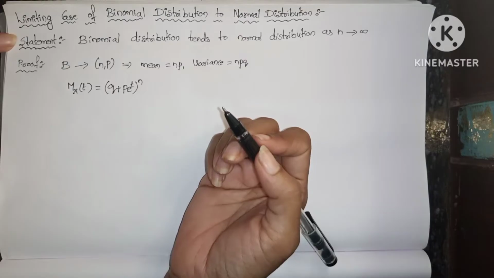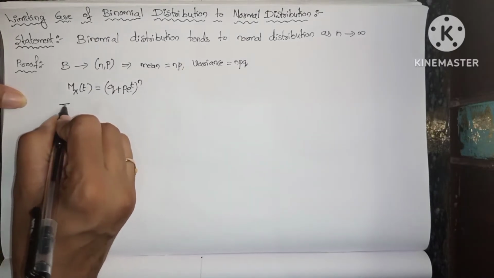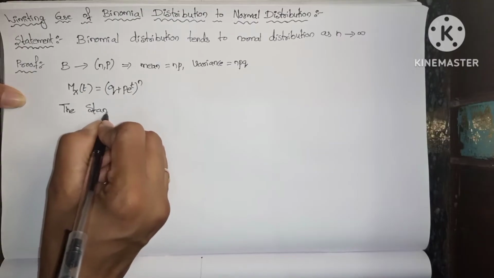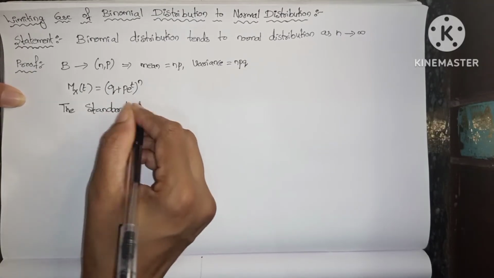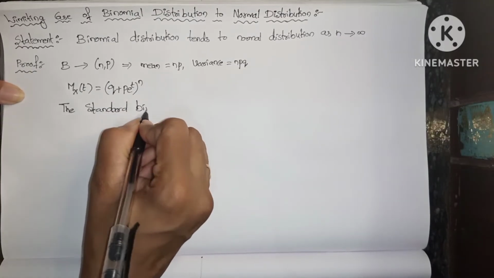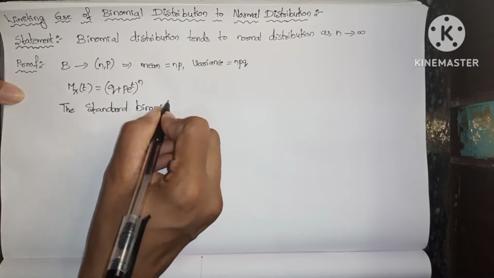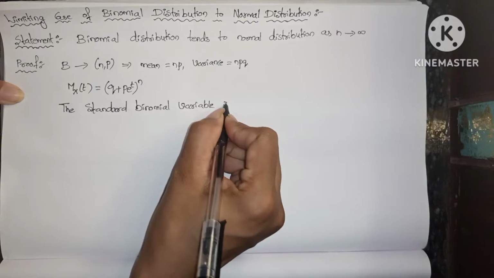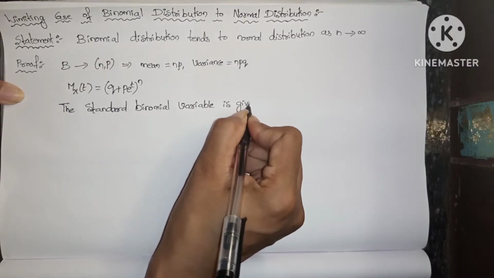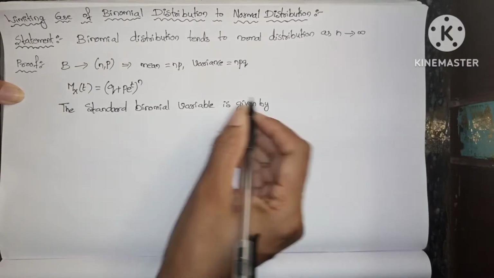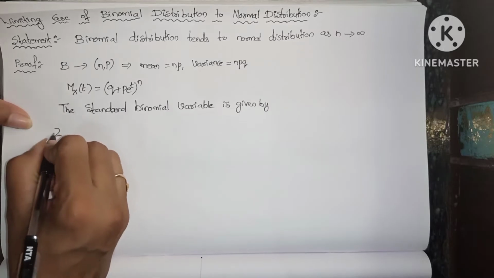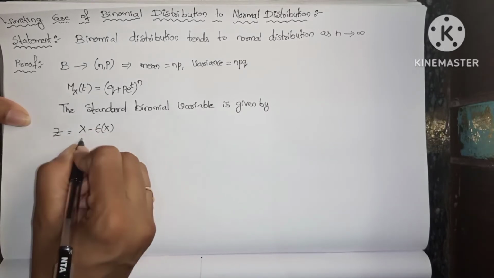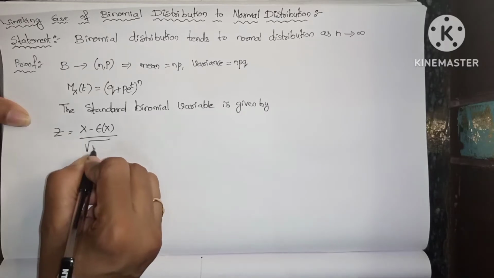And also one more formula: the standard binomial variable is given by z equals x minus expectation of x by square root of variance of x.